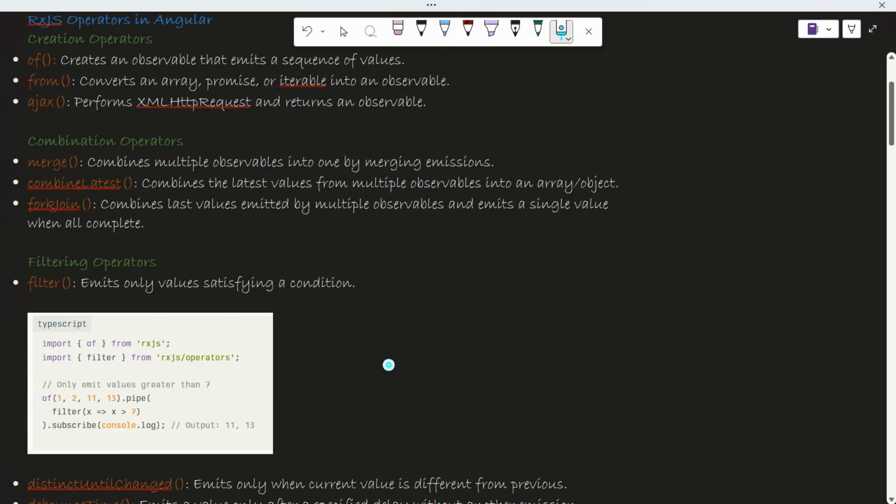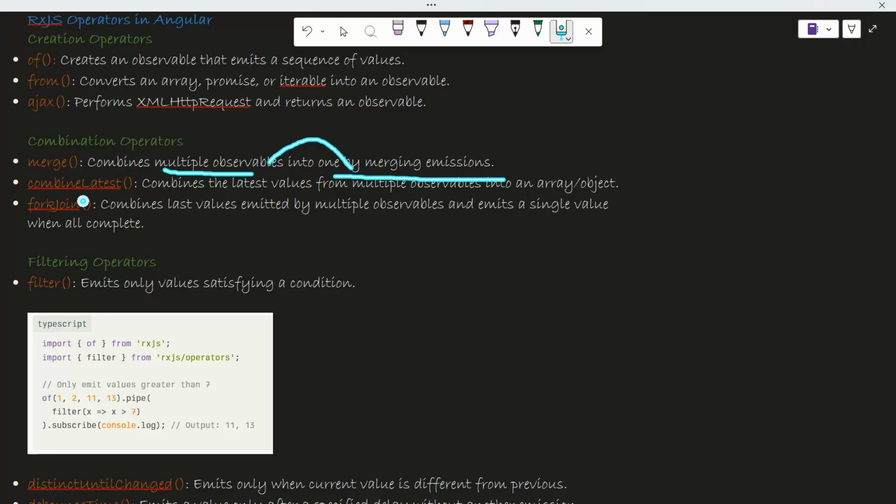Okay. Now we will come to the combination operators. Combination means you are combining. So for combining, we have merge, combineLatest, and forkJoin. Again, this forkJoin is very important. So merge, as you can understand, combines multiple observables into one emission, okay? combineLatest will combine all the latest values and then convert them into an array or object. forkJoin, now forkJoin, if any one fails it throws an error, okay? It doesn't complete, and this is used for combining the last values from multiple observables and emits a single value, okay?